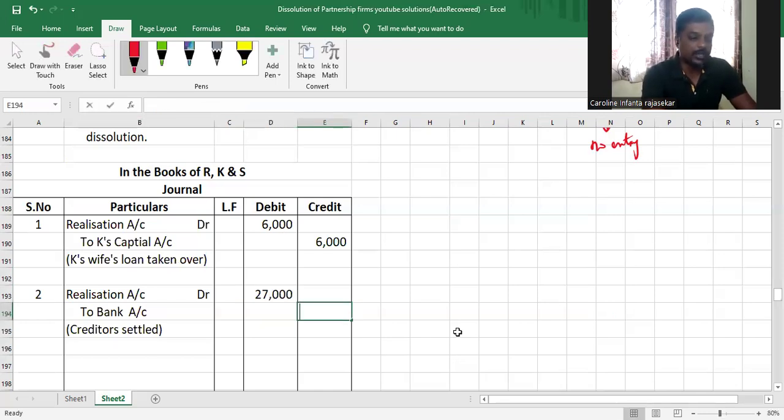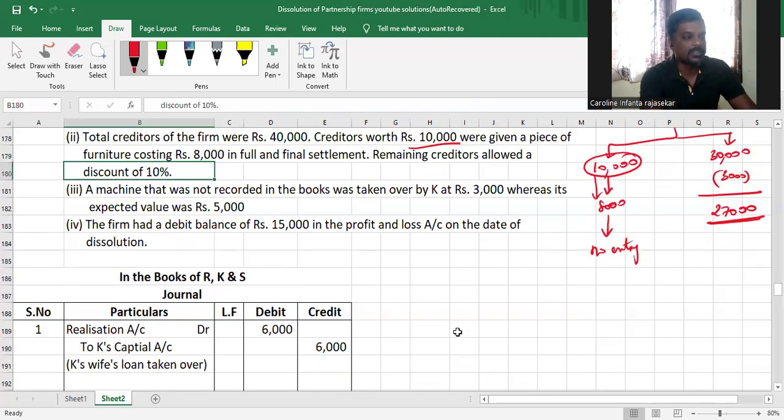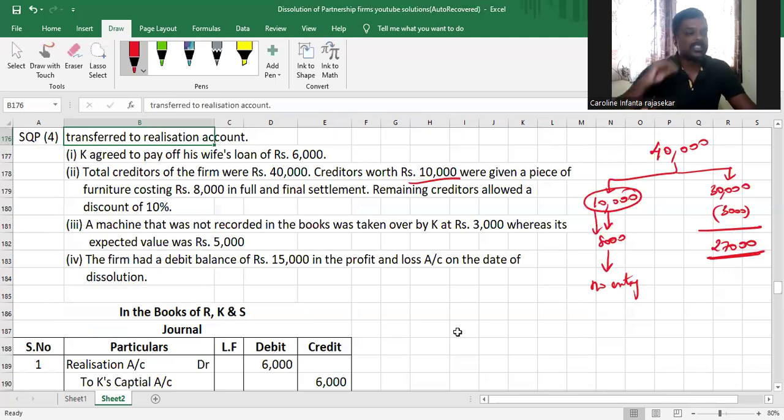For the 8,000, you don't have to pass journal entry. As I told, that is no entry. For the remaining 30,000 creditors, they gave us a discount of 10%, and therefore we are passing a journal entry for 3,000 rupees. Third one, a machine that was not recorded in the books was taken over by K at 3,000, whereas its expected value was 5,000.